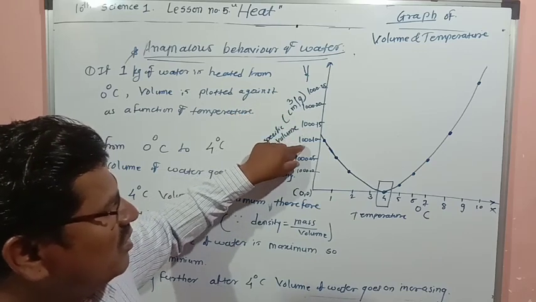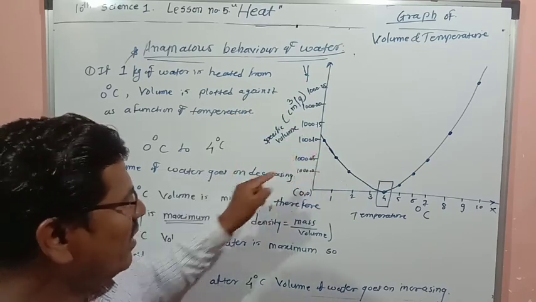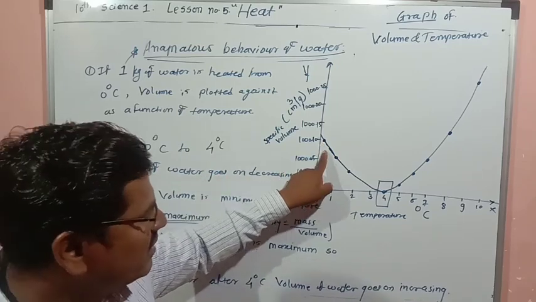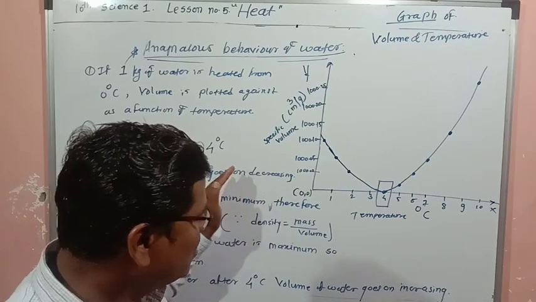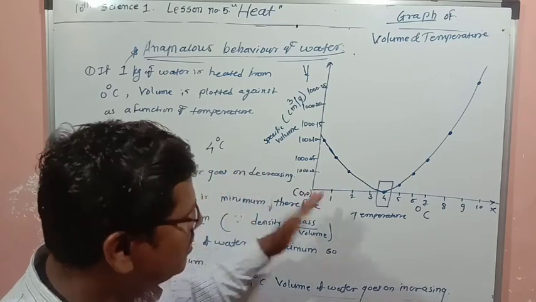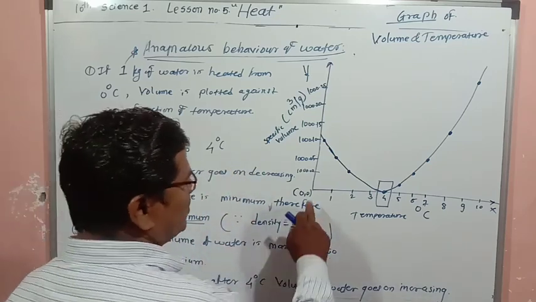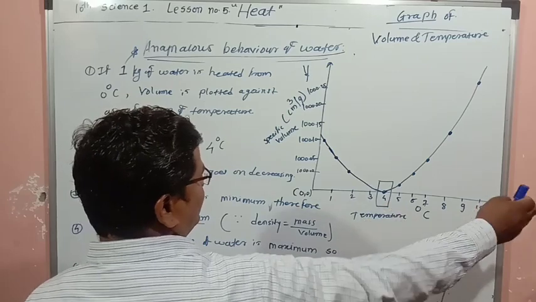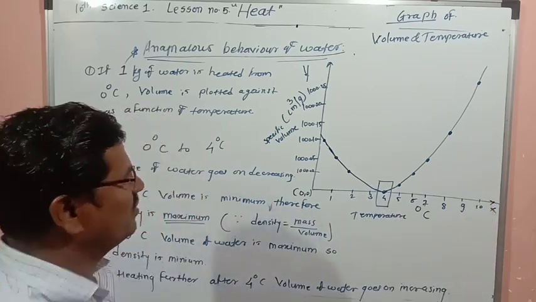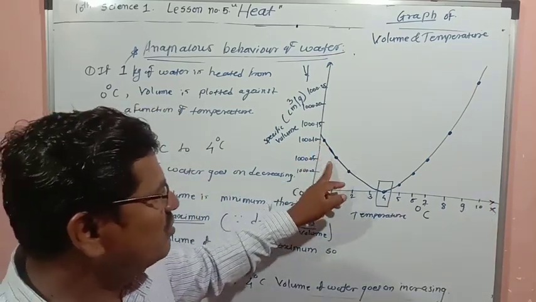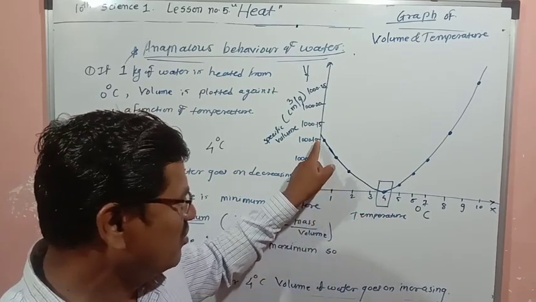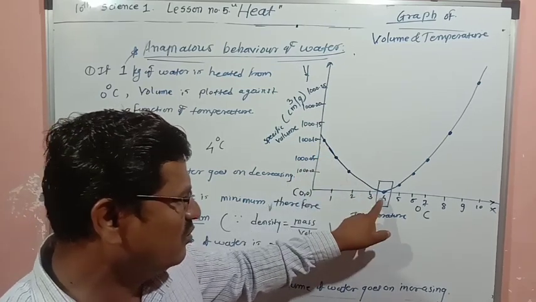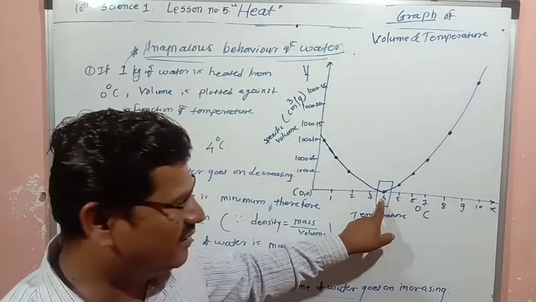As temperature increases from 0 to 4, volume goes on decreasing up to 4 degrees Celsius.